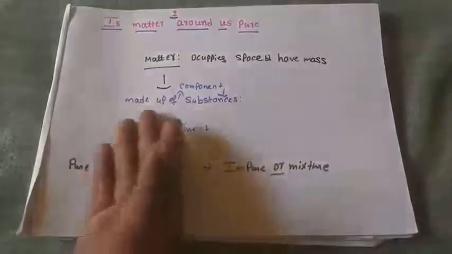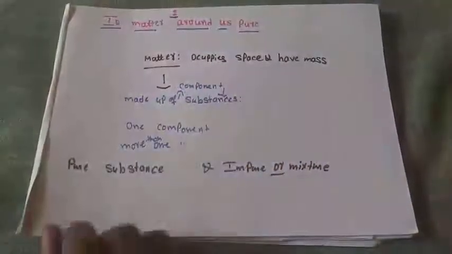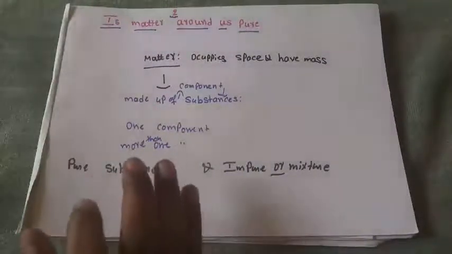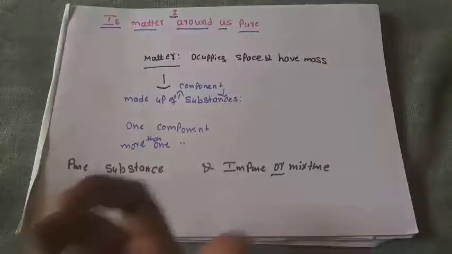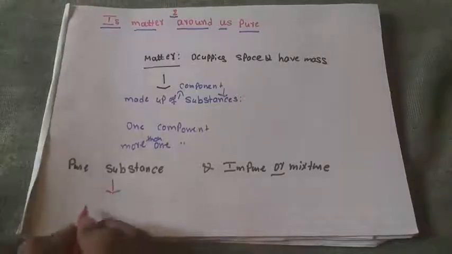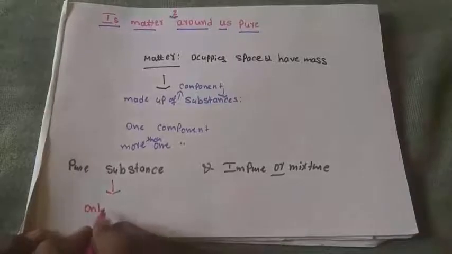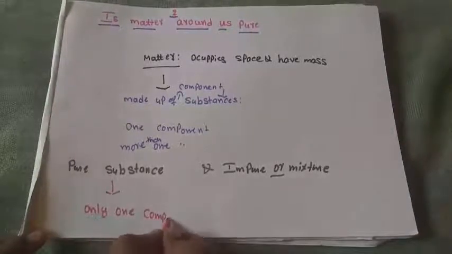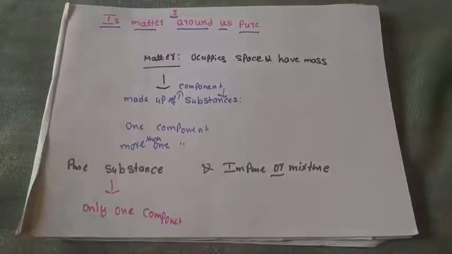When a substance has only one component, that is nothing but a pure substance. Pure substance means it contains only one component.